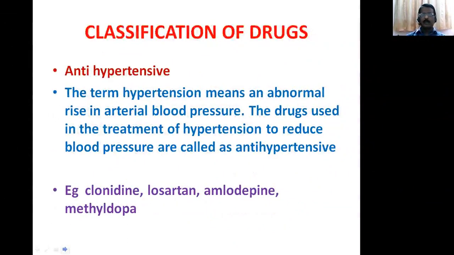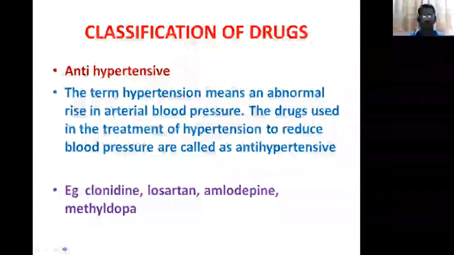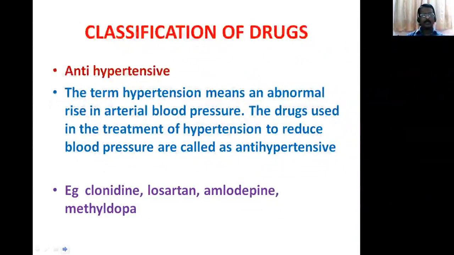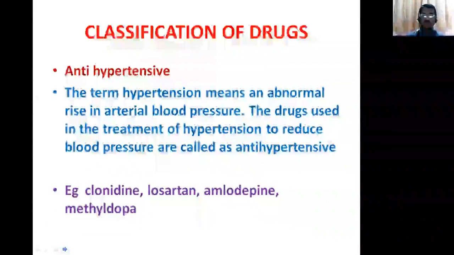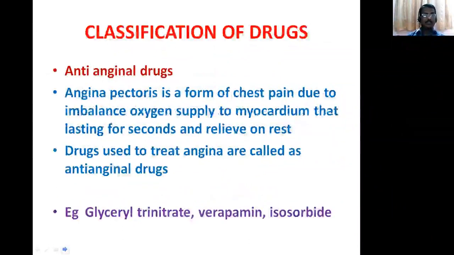Antihypertensive. The term hypertension means an abnormal rise in arterial blood pressure. The drugs used in the treatment of hypertension to reduce the blood pressure are called antihypertensives. Examples: reserpine, clonidine, losartan, amlodipine, methyldopa and nifedipine are antihypertensive drugs.